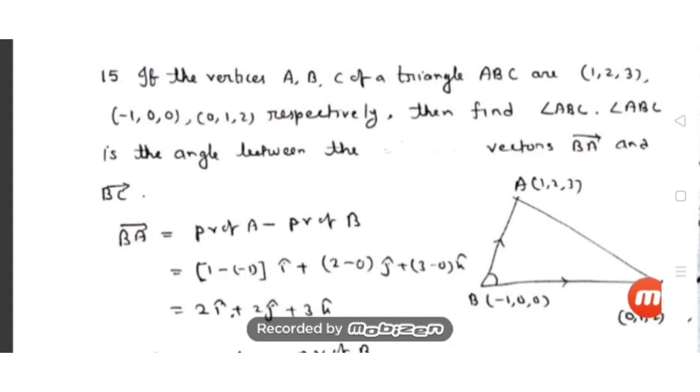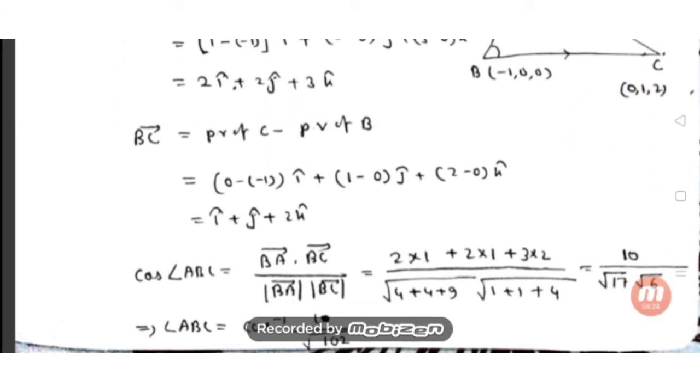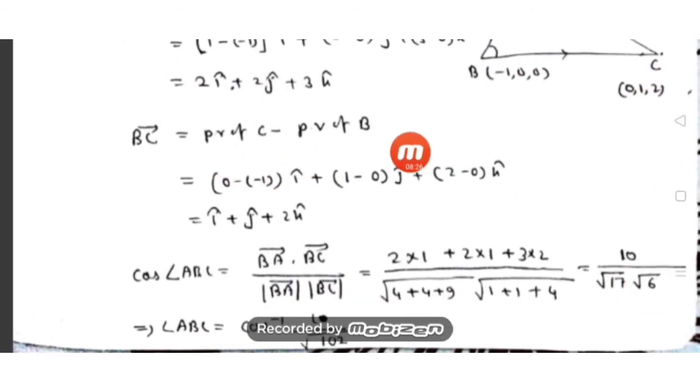Similarly, we try to get the value of the BC vector. So what is the BC vector? BC can be obtained by the position vector of the terminal point, that is C, minus the position vector of the initial point, which is B.